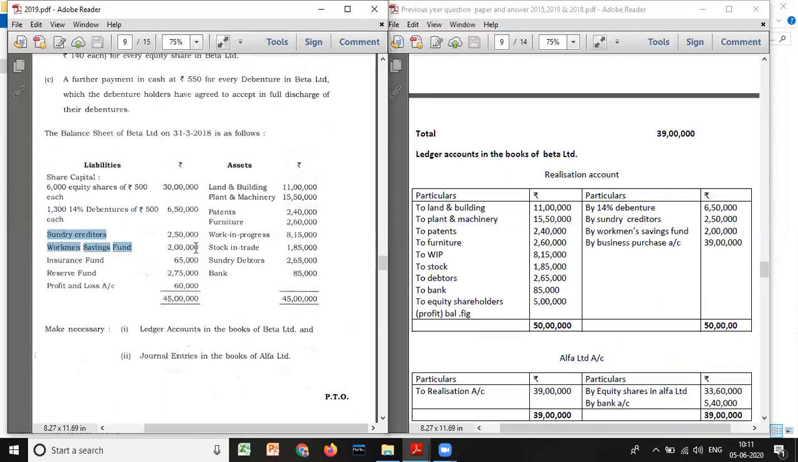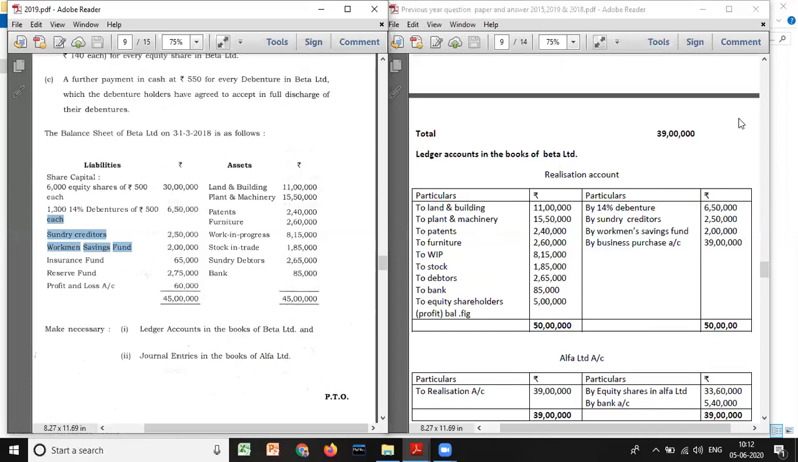Workman saving bank account is a reserve fund. Sorry, not reserve fund, liability. Sundry creditor is a liability, so you need to take all these 3 liabilities. But insurance fund, reserve fund, these are all reserves. It should be taken in equity shareholders account.